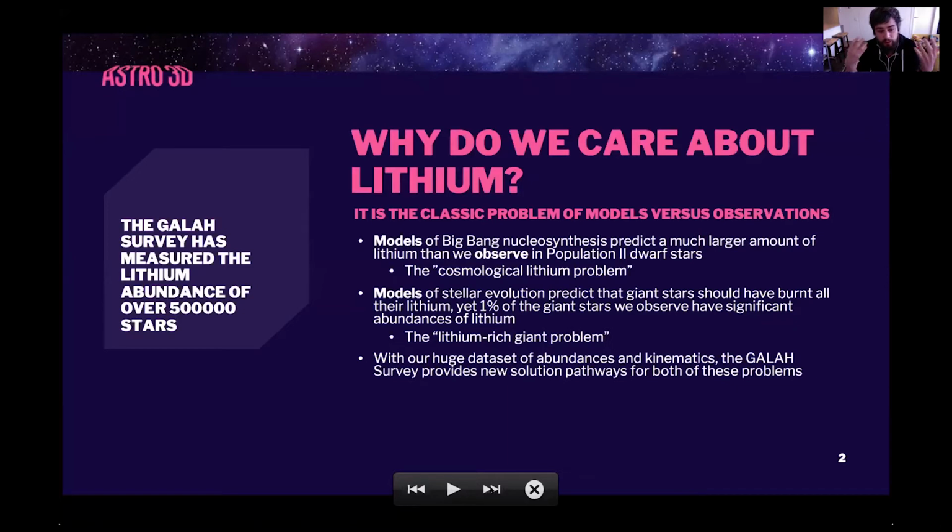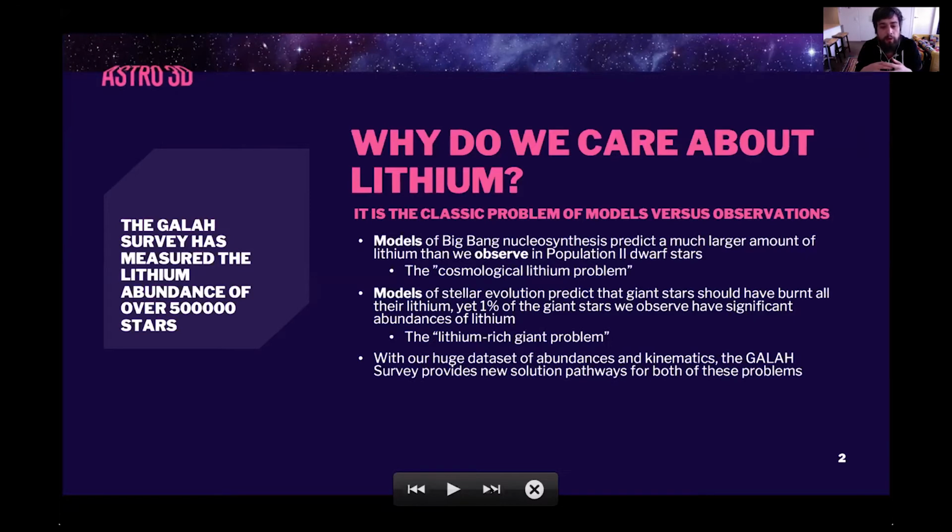So I'm going to talk about two of these issues. One is to do with Big Bang nucleosynthesis. Big Bang nucleosynthesis very precisely predicts the amount of lithium that the Big Bang produced. But when we look at population 2 dwarf stars in the halo of our Milky Way, which we think form from this material that should have the Big Bang nucleosynthesis amount of lithium, we see that all stars are lower in lithium than what we expect. And this is known as the cosmological lithium problem or the primordial lithium problem.